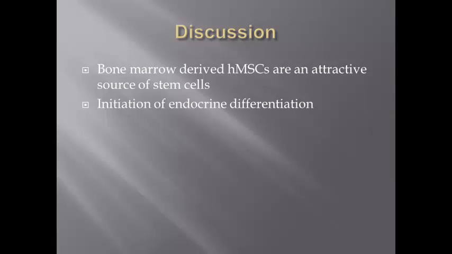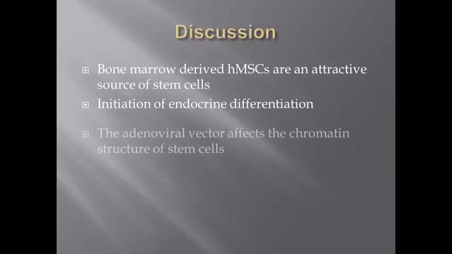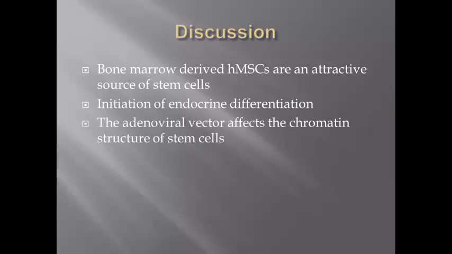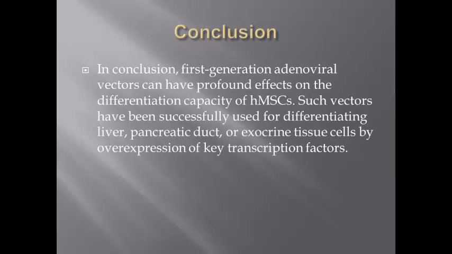The combined effect of PDX1 expression and adenoviral vector transduction leads to the initiation of stem cell endocrine differentiation. The adenoviral vector affects the chromatin structure of mesenchymal stem cells by making specific genes more accessible to transcription factors. In conclusion, first-generation adenoviral vectors can have profound effects on the differentiation capacity of human mesenchymal stem cells. Such vectors have been successfully used for differentiating liver, pancreatic duct, or exocrine tissue cells by overexpression of key transcription factors.